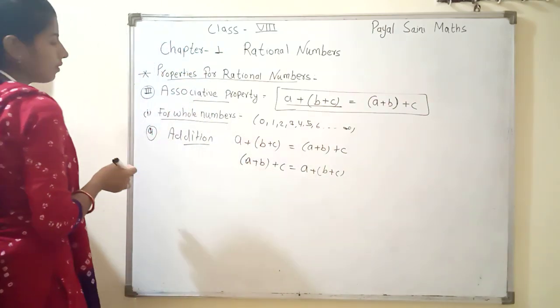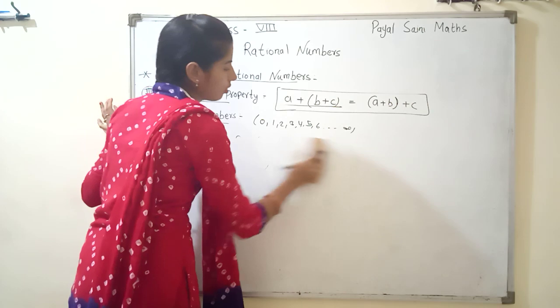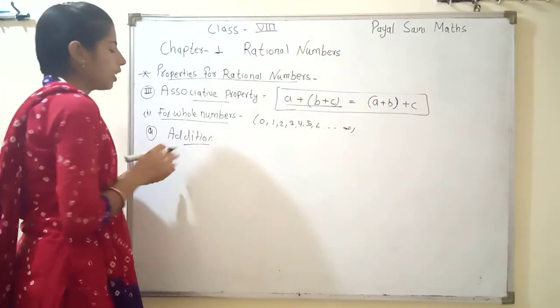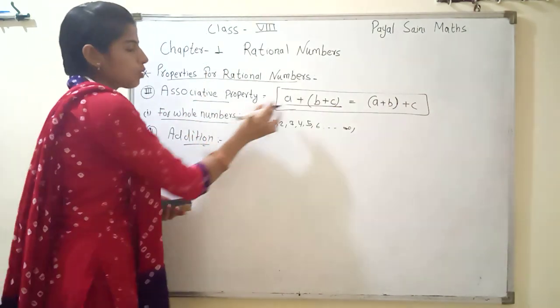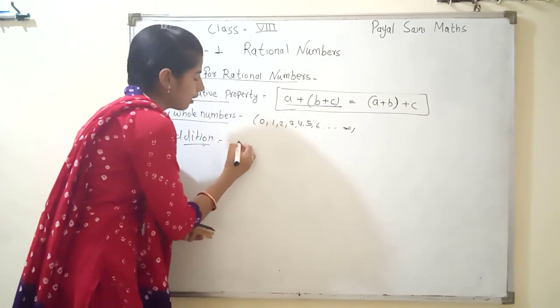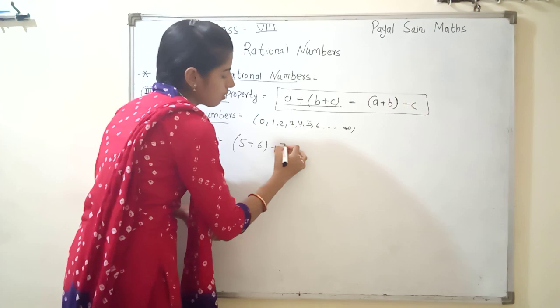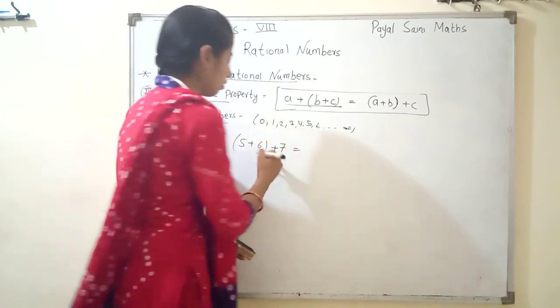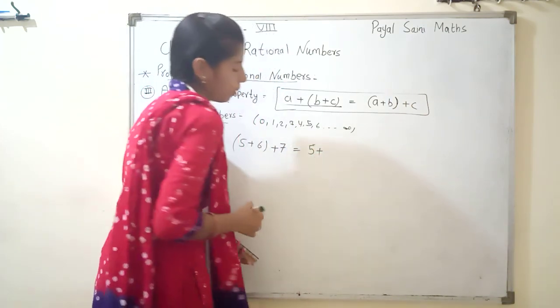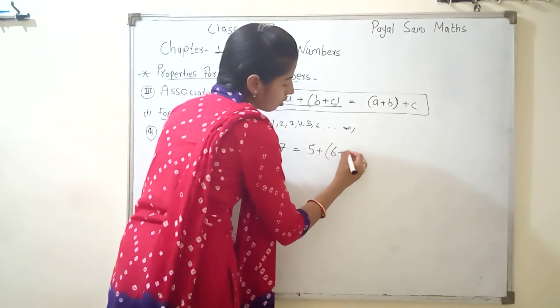Now we start. I write here example number one in addition, and we know that whole numbers means all are positive numbers. Then I write here 5 plus (6 plus 7) equal to (5 plus 6) plus 7.